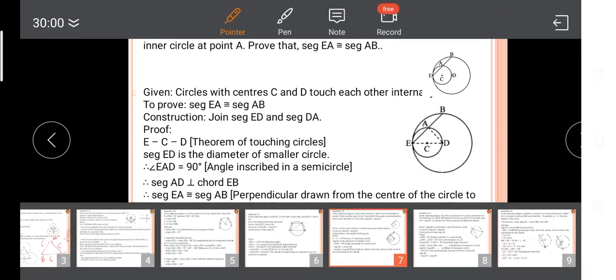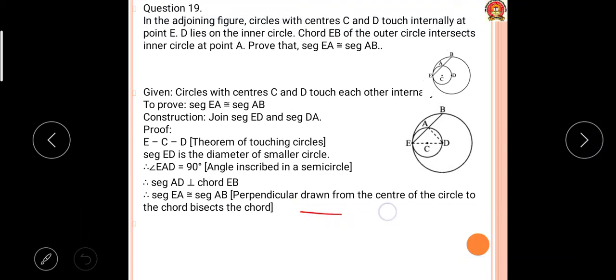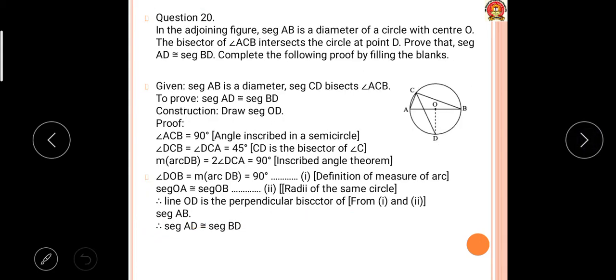What is important here? This statement: the perpendicular drawn from the center of a circle to the chord bisects the chord. Now the next question, 20. This is also simple.